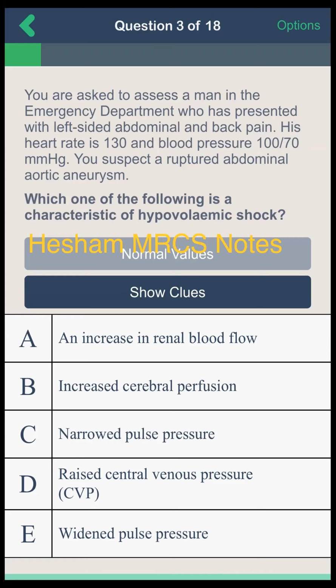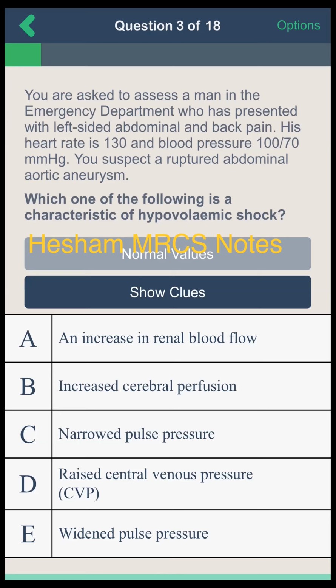Okay, I'm going to clarify that. Cerebral perfusion pressure is the difference between mean arterial pressure and intracranial pressure. In some books, they add the central venous pressure over it.